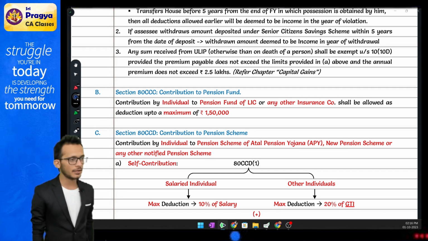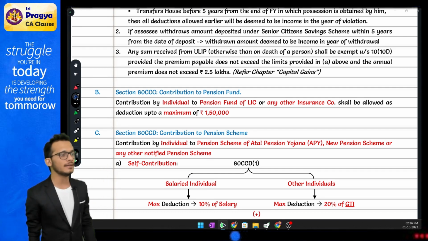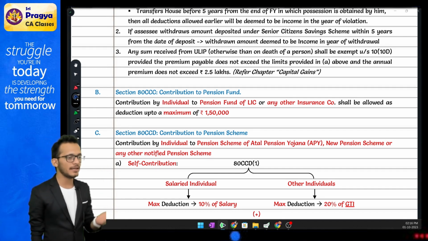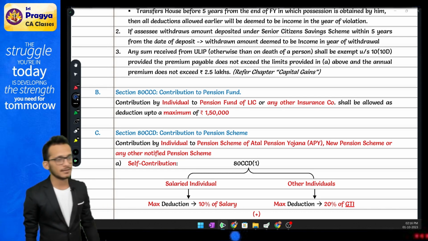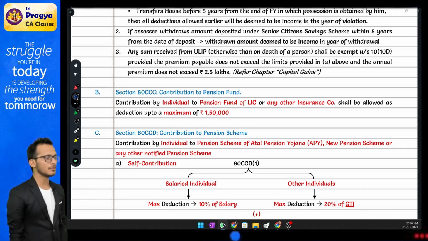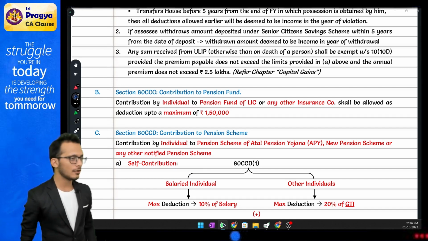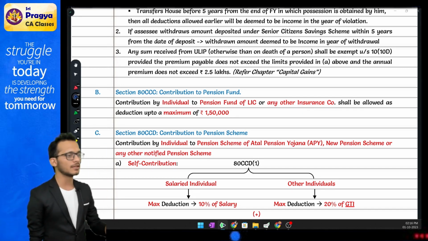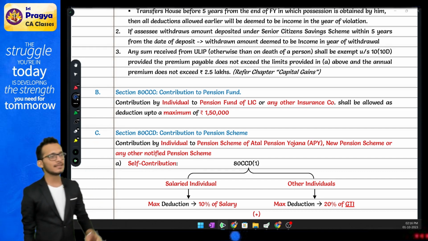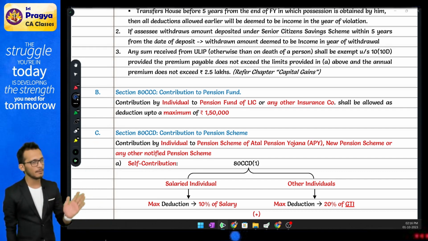Self-contribution, you can get two deductions. Always, as a matter of priority, keep 50,000 as the first priority, then move the balance. Yes or no? Then the provisions come and say, Rahul, if you have ATC, ATCCC and ATCCD also, all three put together, you cannot claim more than 1,50,000. But in ATCCD, the employer contribution will be moved aside, 50,000 will be moved aside.